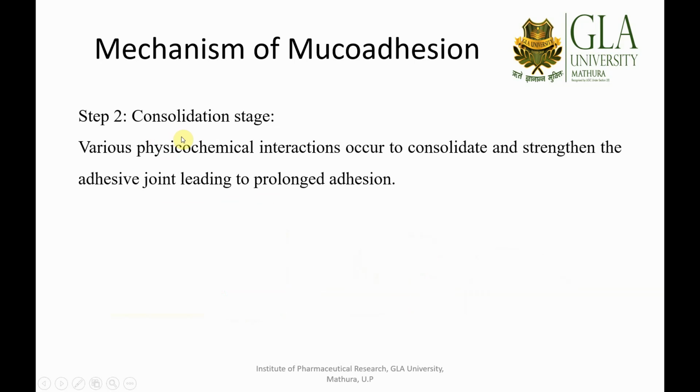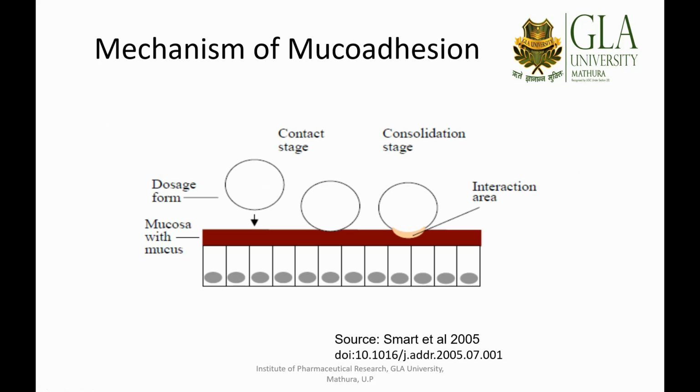Coming to the consolidation stage, which is the final stage, various physicochemical interactions occur to consolidate and strengthen the adhesive joint, and this may provide better prolonged adhesion. You can see the figure portrayed here. This is our dosage form and we are trying to adhere it to the mucosa of the oral cavity or different parts of the body.